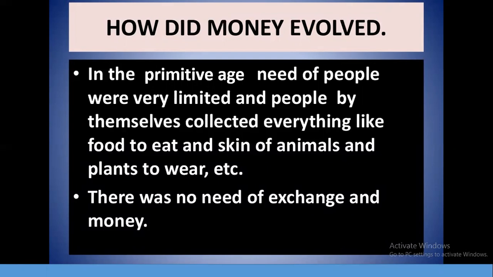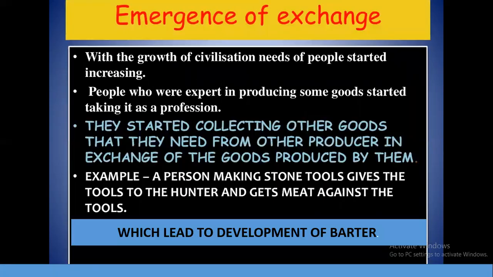People by themselves collected everything, like food to eat and skins of animals and plants to wear. They got all these things from the resources nearby. At that time they didn't have any luxuries, no vehicles, no internet, no electronic items. Everything they got from nature itself. So there was no need of exchange and money.